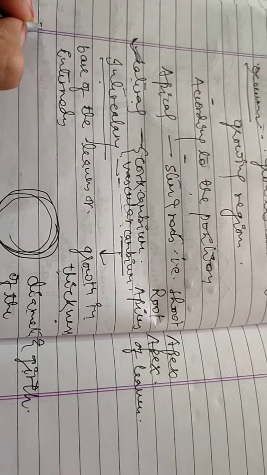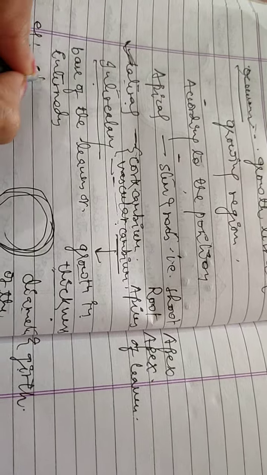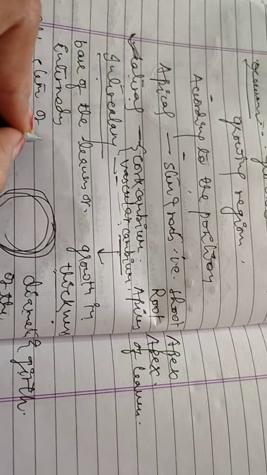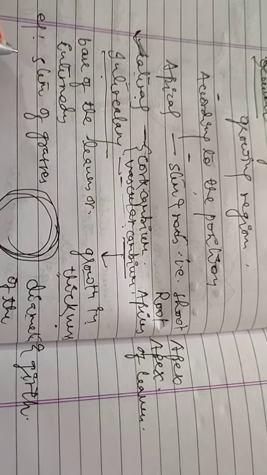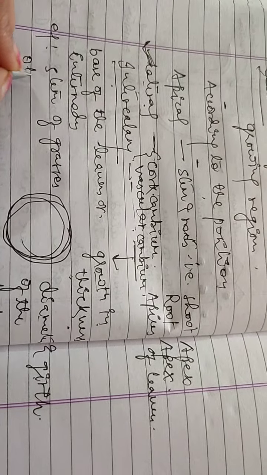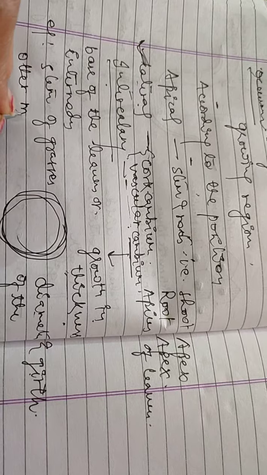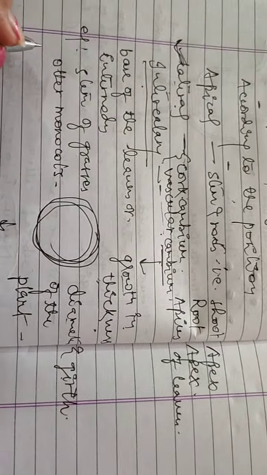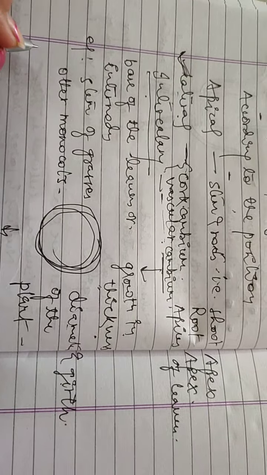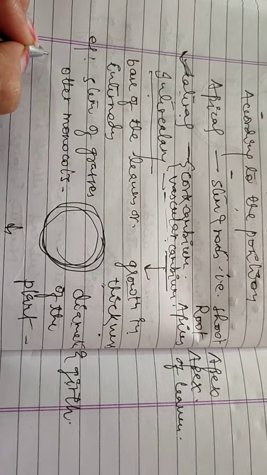Examples are the stem of grasses and other monocots. Such tissue also occurs below the nodes.